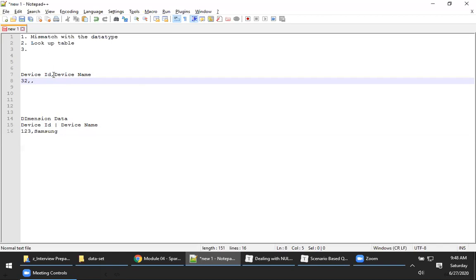And obviously there are other scenarios, like wherever there's a mismatch with the data type, you may also get a null value. But again, with a mismatch in the data type, you have to note that if the source system is also designed by you, there is no way that you get a mismatch with the data type. In those kinds of scenarios also we get null values. So these are the two important scenarios where we generally get null values.